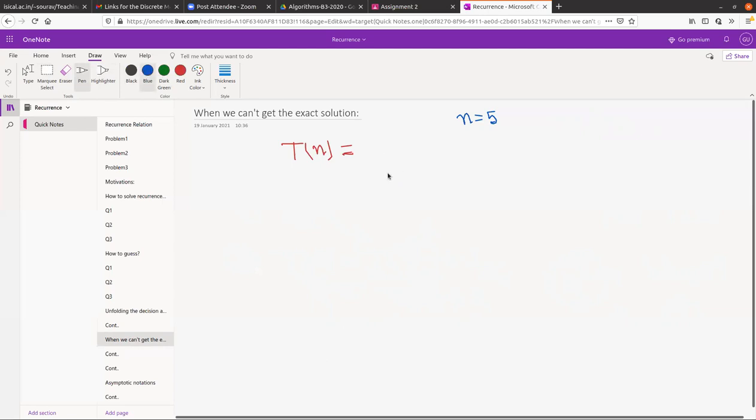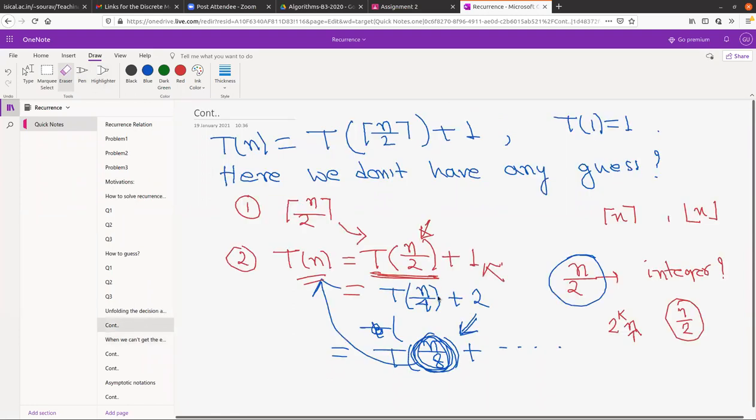Then you are saying that T(5) equals T(5/2), and that is not defined, right? Here my point is, you don't know what T(5/2) is. I am not saying that it is not defined. I am saying, how are you going to replace that whole recurrence again from that 5/2?